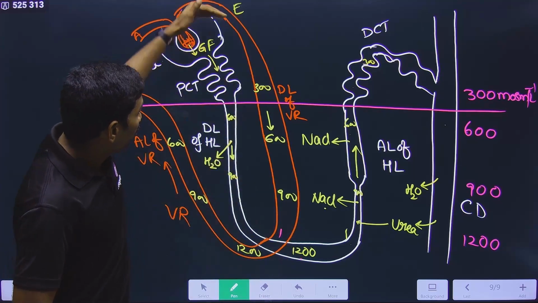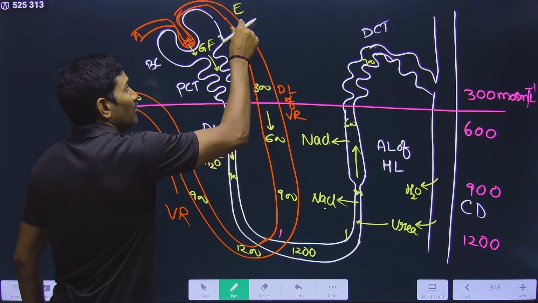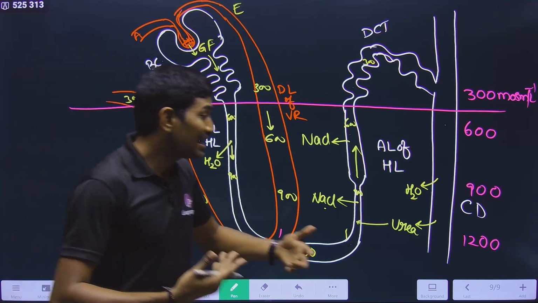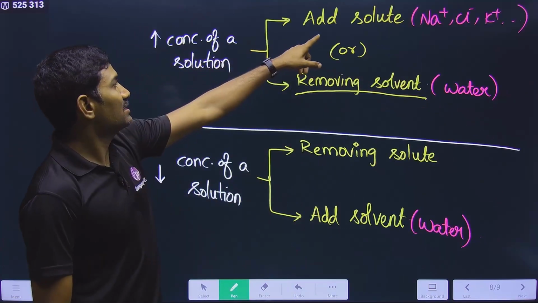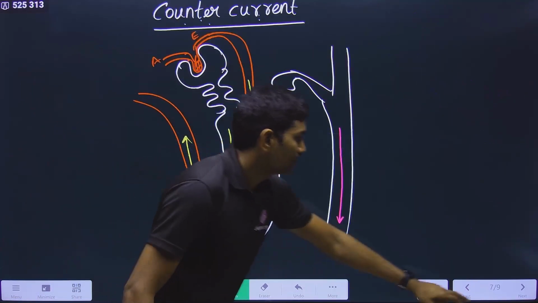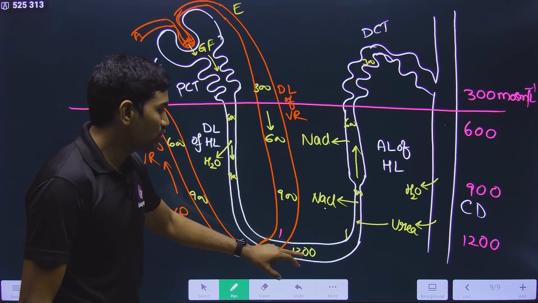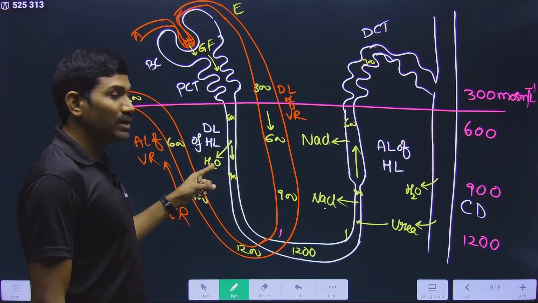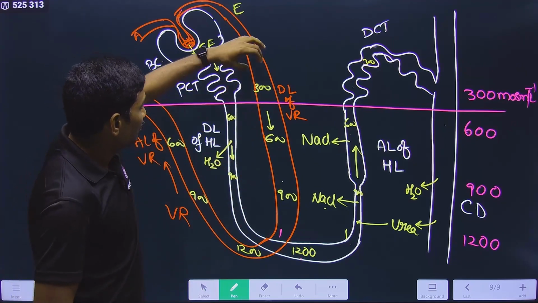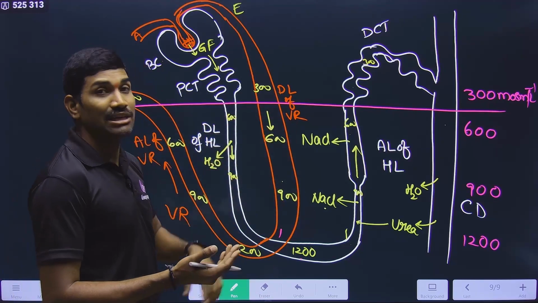Now, how is this vasa recta maintaining it? Observe very carefully. For the descending limb of the vasa recta, the concentration should increase. For increasing concentration, what should happen? Please remember here. Here also, for the descending limb of the vasa recta, the concentration should increase, but it has adopted a different mechanism, not absorption of water.